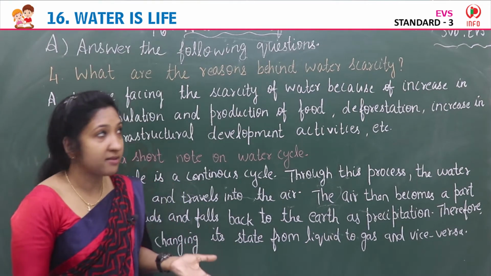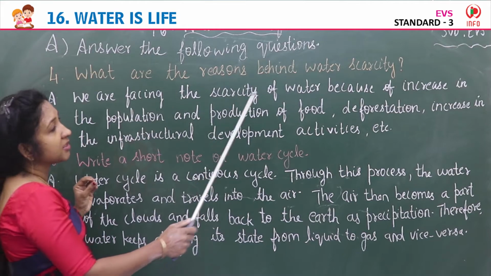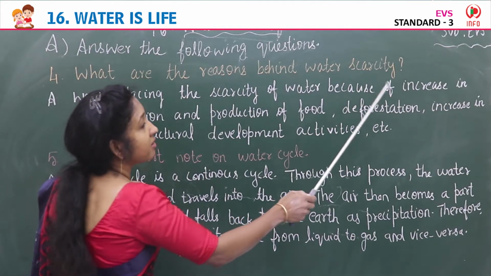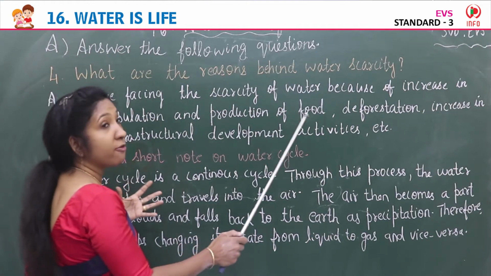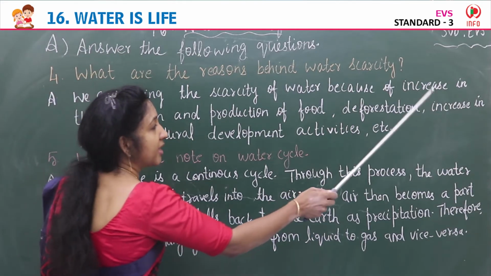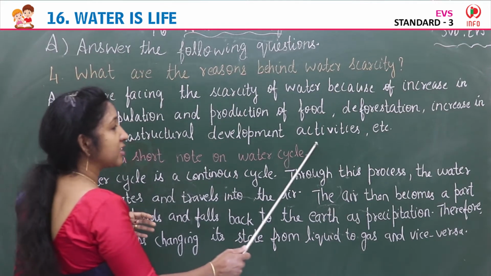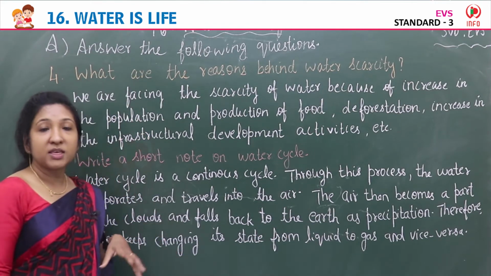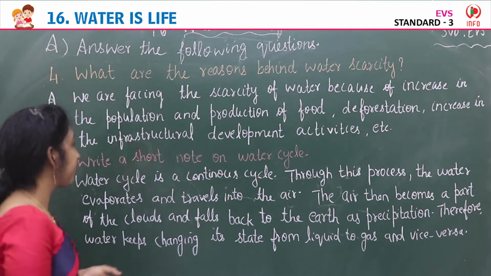So answer, we are facing the scarcity of water because of increase in the population and production of food, deforestation, increase in the infrastructural development activities, etc. So these are the reasons behind the water scarcity.